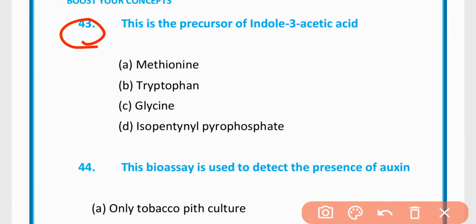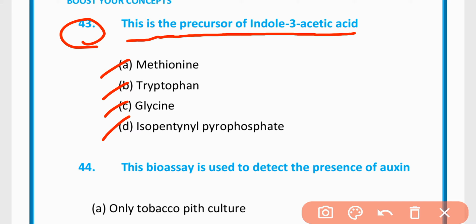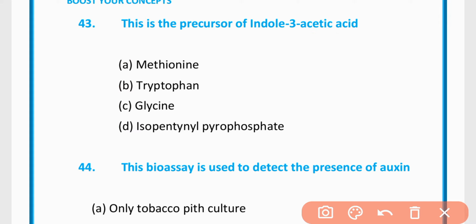MCQ number 43. This is the precursor of indole-3-acetic acid: methionine, tryptophan, glycine, isopentenyl pyrophosphate. The correct option is option B, tryptophan.